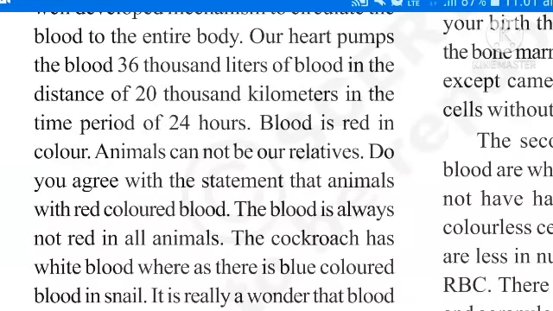These are red in color. They have a red colored protein called hemoglobin. Hemoglobin is a protein. When this protein is present in the blood cells, those are called red blood cells. Because of hemoglobin, blood is red in color.